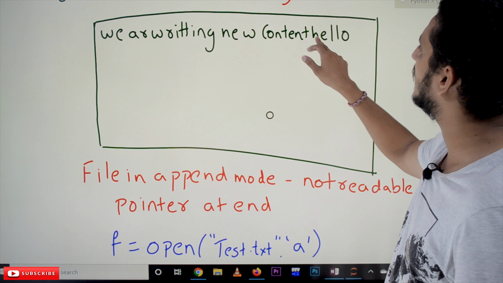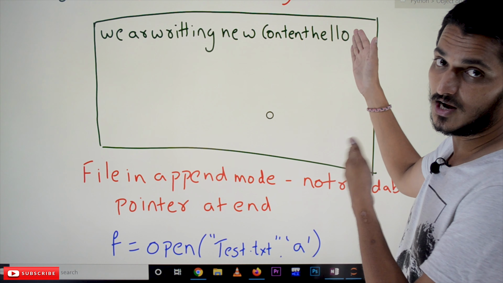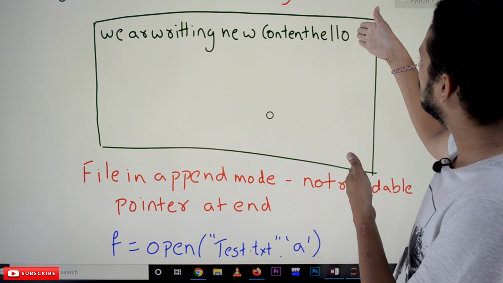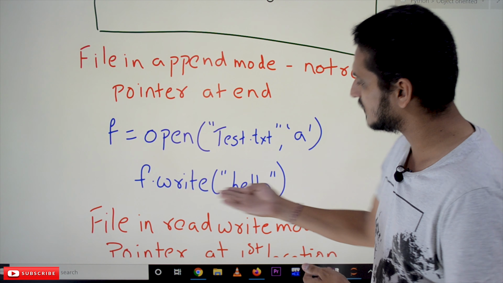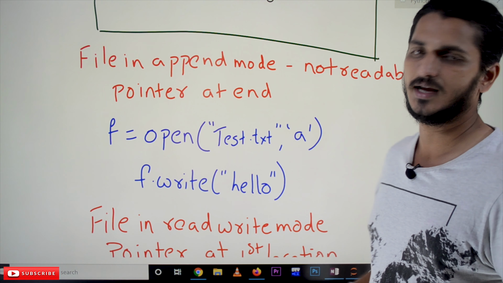We are writing new content, hello. After that, where will the file pointer be in append mode? It is here. From here it will continue attaching the new text. Whatever text we write here will be attached.